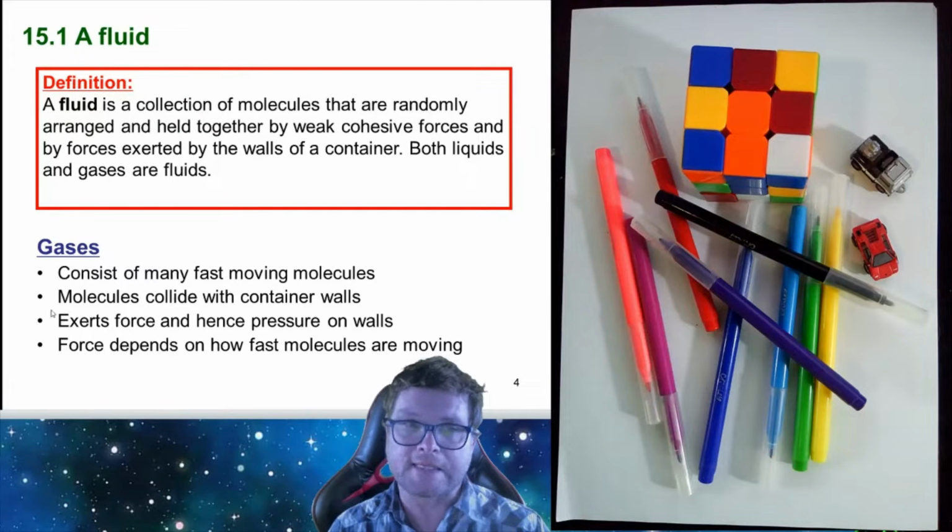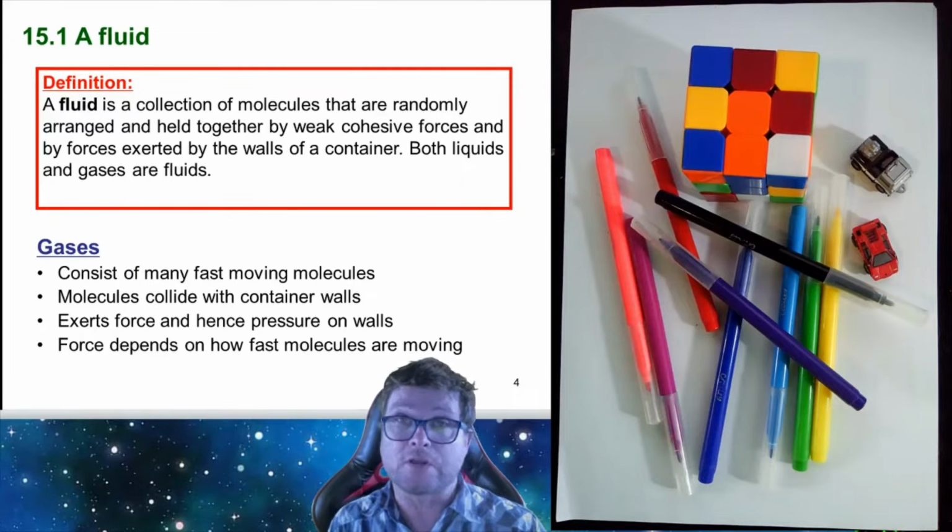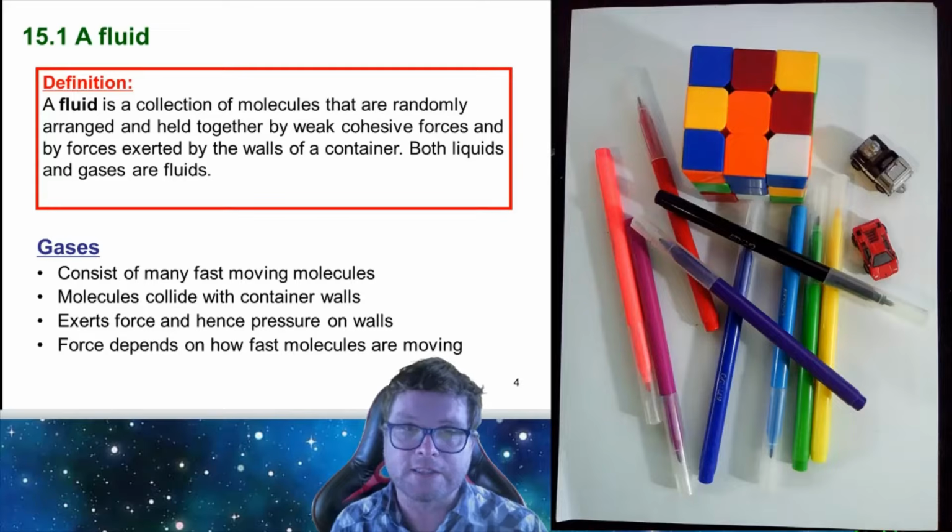Starting with gases. Gases consist of fast-moving molecules, and the molecules are all moving around within the container, colliding with one another as well as with the walls of the container. As the particles are buzzing and moving around, bumping into the walls of the container, they exert forces on the walls every time there's a collision, right? So this leads to pressure on the walls of the container. And the force that's exerted will then also depend on how fast the molecules are moving.